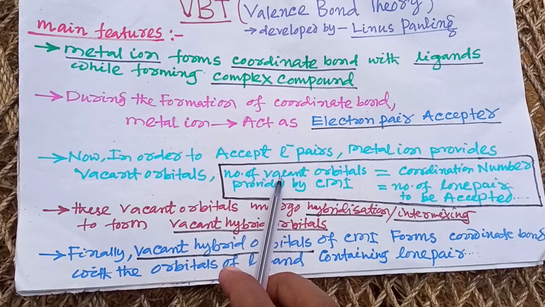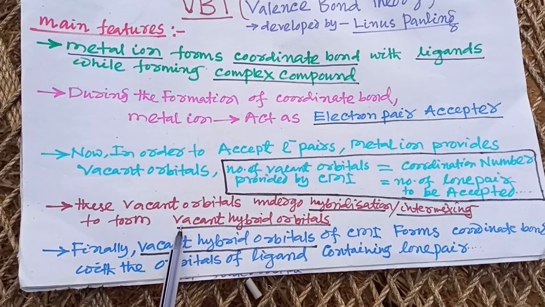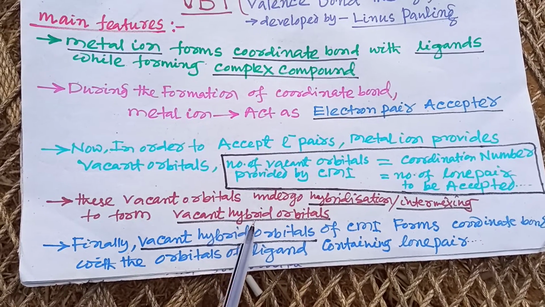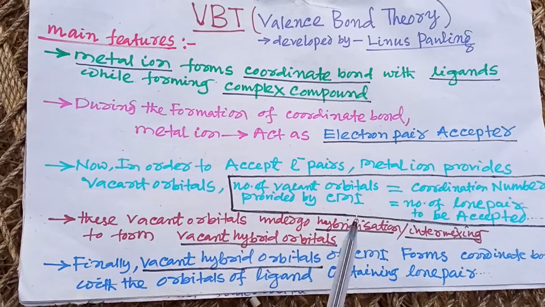These vacant orbitals undergo hybridization or intermixing to form vacant hybrid orbitals, and these vacant hybrid orbitals finally form coordinate bonds with the orbitals of the ligand containing a lone pair.